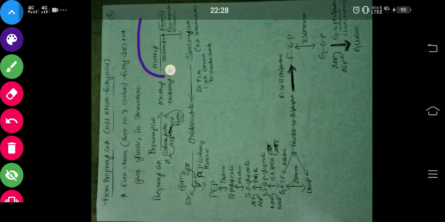The important thing is that propionyl CoA will form methyl malonyl CoA by using the carboxylase enzyme. Here this methyl malonyl CoA will form succinyl CoA by using the enzyme mutase. So what is that mutase enzyme? That is methyl malonyl CoA mutase enzyme. This enzyme requires B12 as a prosthetic group. Then only will we form succinyl CoA. This succinyl CoA is then a substrate in the TCA cycle.